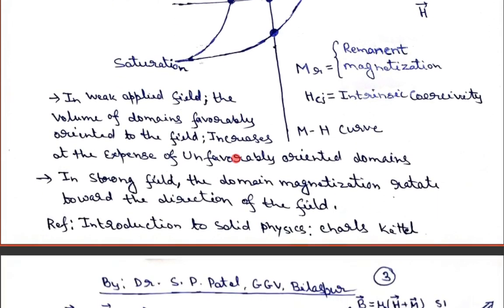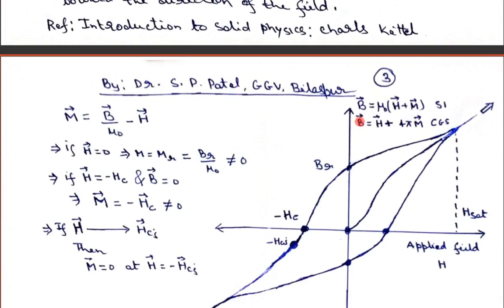But in the case of the BH curve, I am not plotting the graph between M and H. I am plotting the graph between B and H. So this B contains basically two terms, H and M. When your H becomes equal to 0, obviously you have some remnant magnetization, as we observed in the case of the MH curve. But here we call it remnant B, that is the retentivity of the material, and in order to obtain B equal to 0, we have to again increase the magnetic field in the negative direction. That required magnetic field is what I call the coercivity of the material.